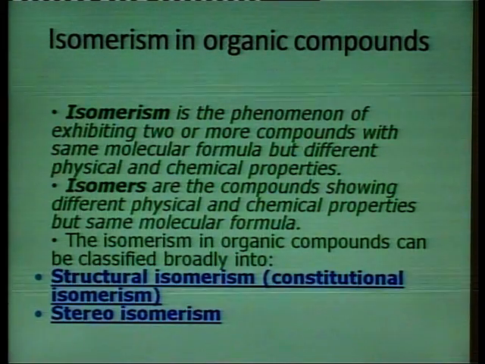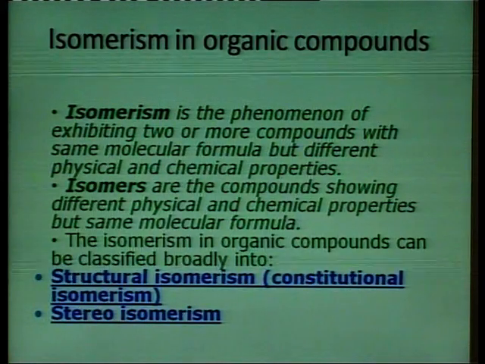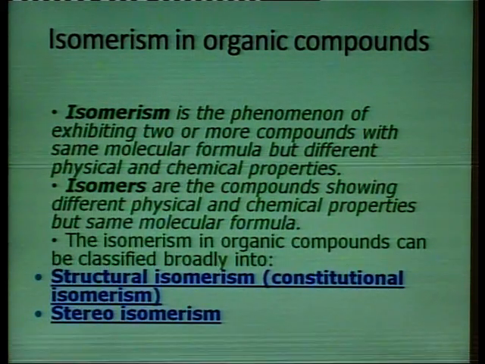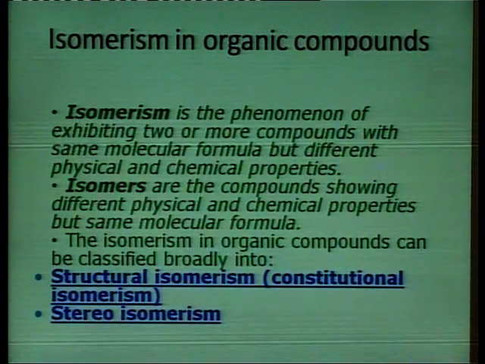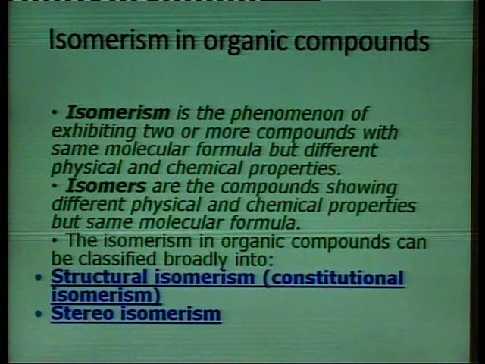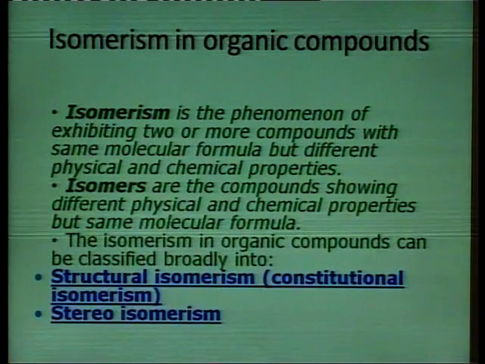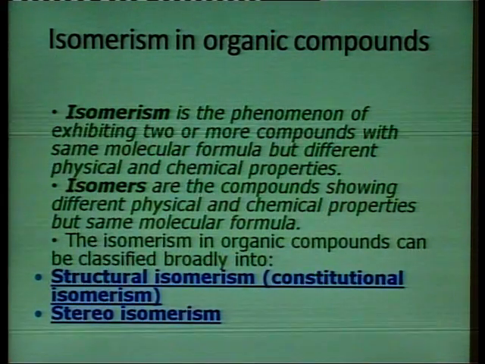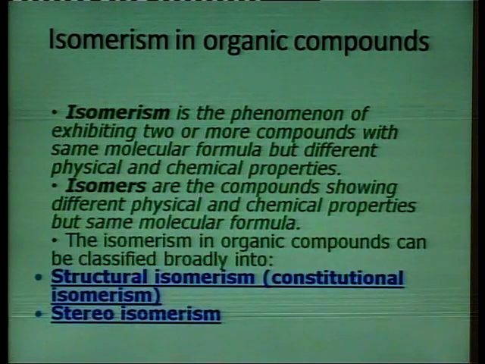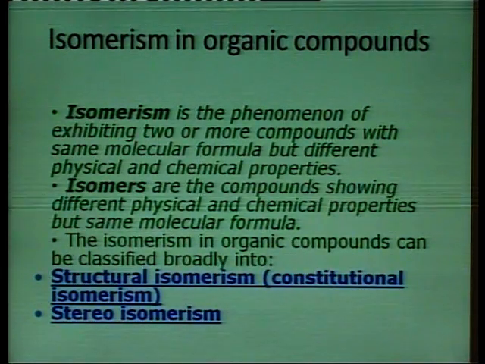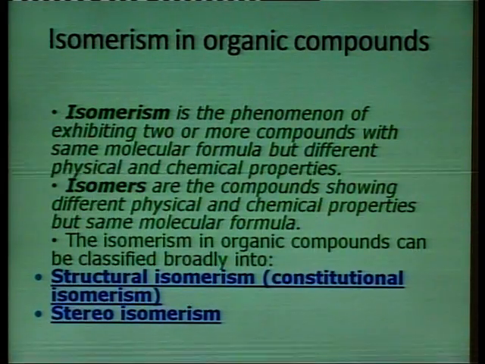Isomerism in organic compounds can be classified broadly into two: structural isomerism and stereoisomerism. Isomerism is due to the tetrahedral geometry of the carbon atom, and the bond angle between the carbon-carbon bonds is 109.28.